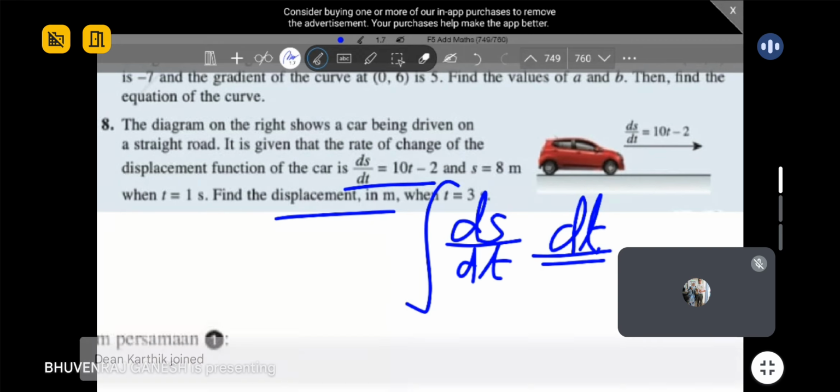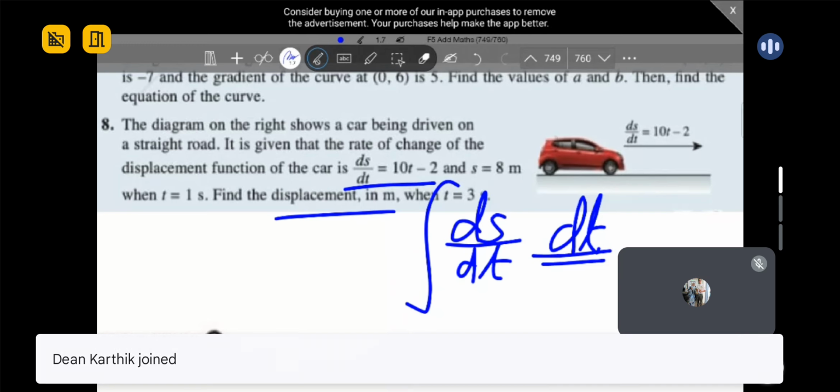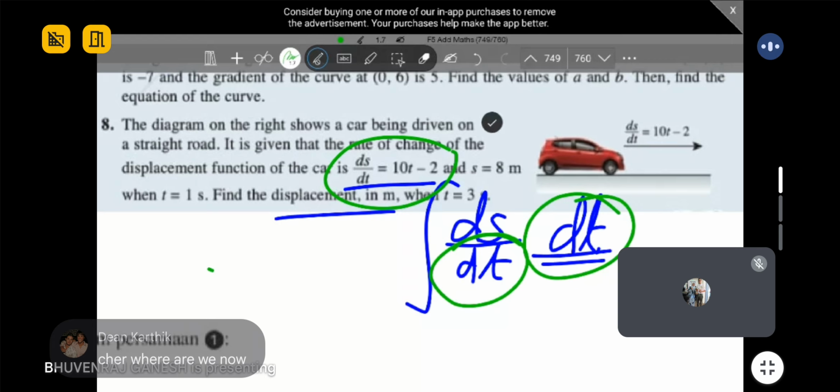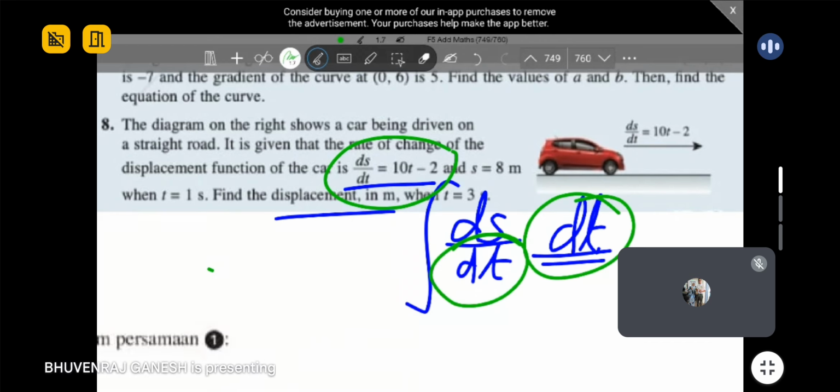Kita akan kamirkan terhadap masa. Why? Because the thing we integrate with is always at the bottom. Every single equation, you must follow the one at the bottom. You will integrate towards that. So you have to add time when you integrate. This one is indefinite integral. Kamiran tak tentu. Recap of last week. Today we will enter definite also, plus the area.